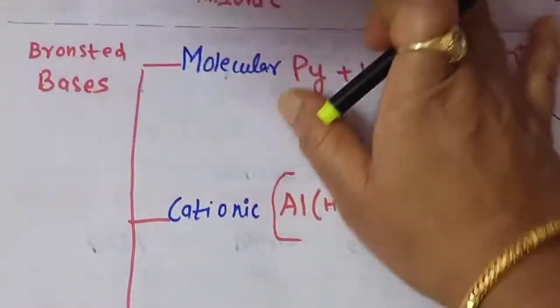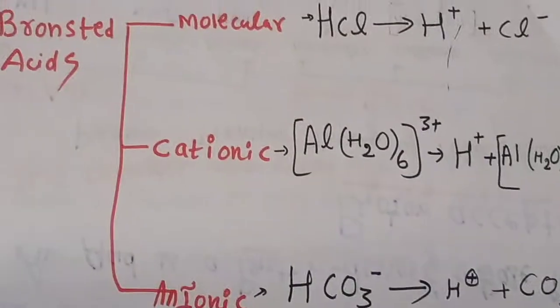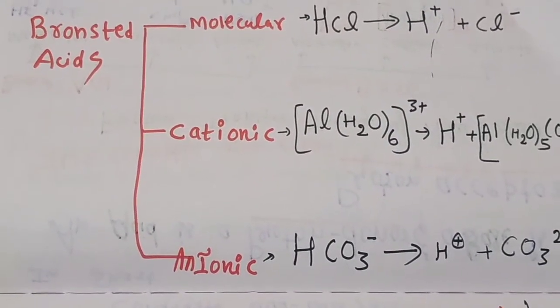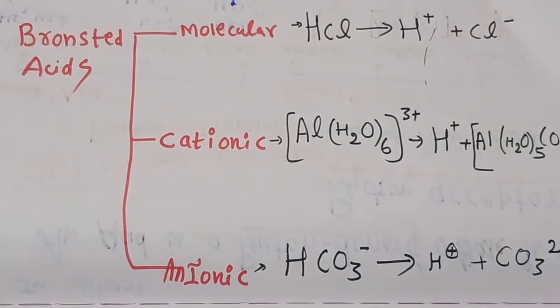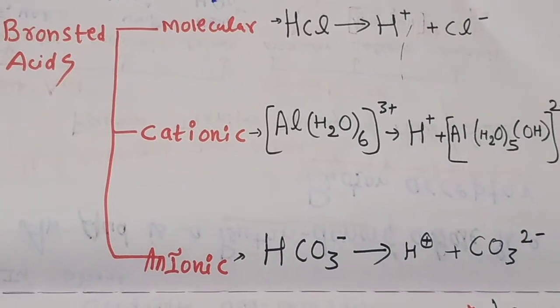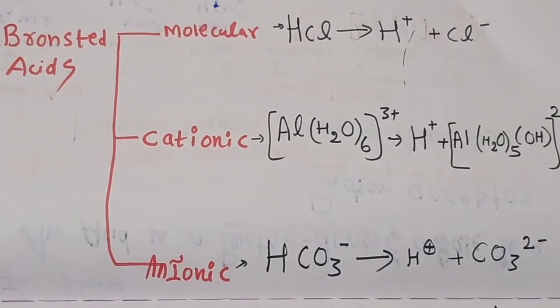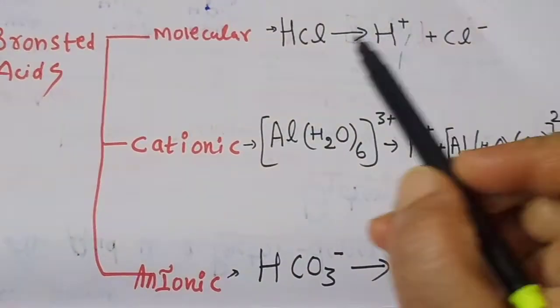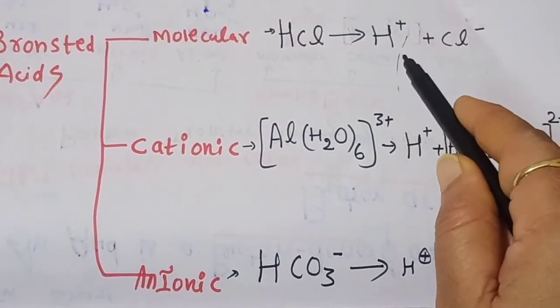Now there is one more important concept, that's our conjugate acid-base pair. First we will see some examples of how the Bronsted acids donate protons. If we consider the molecular acid example HCl, it can easily furnish H+ ions.